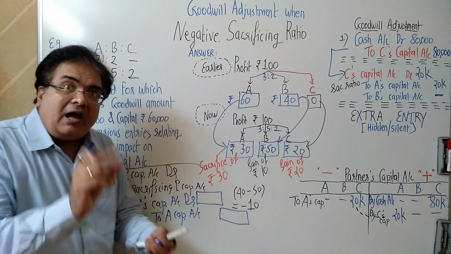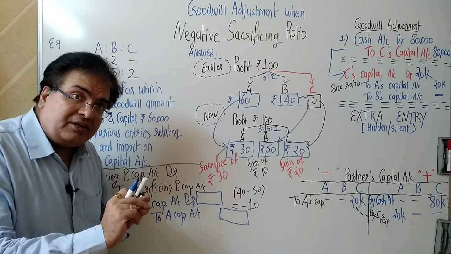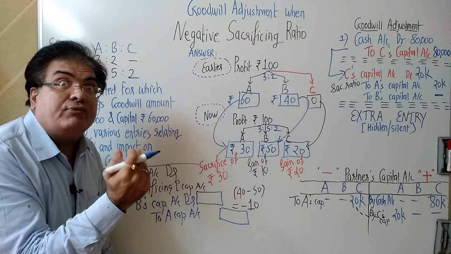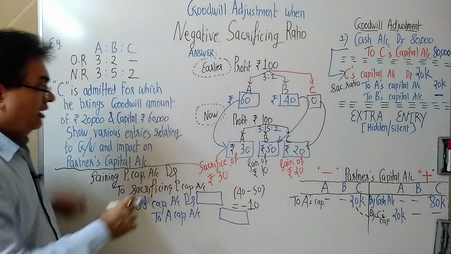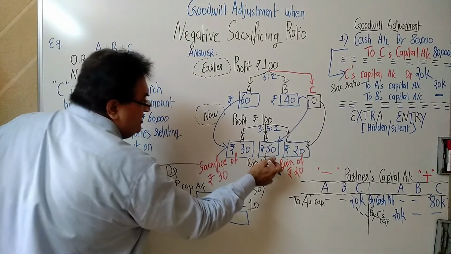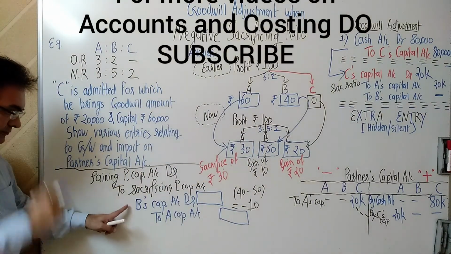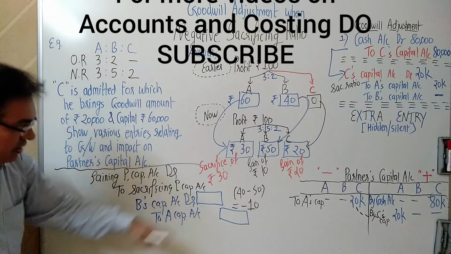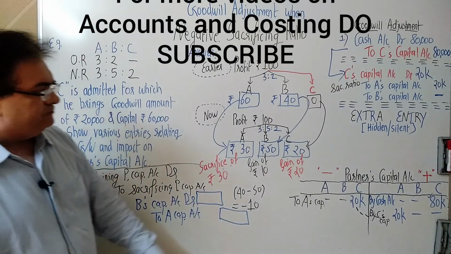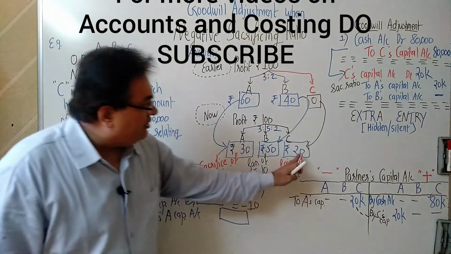Mr. A said, I will sign the deed. I am going to sacrifice in future. I will sign the deed, but transfer some amount from your account to my account. So Mr. A will ask C, and Mr. A will also ask B. But how much? From B, how much? Very simple. How much did he take from C? 20.